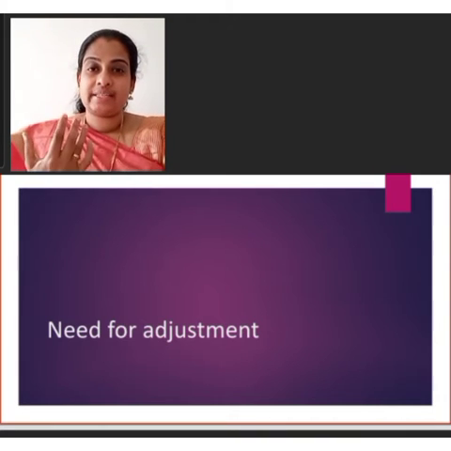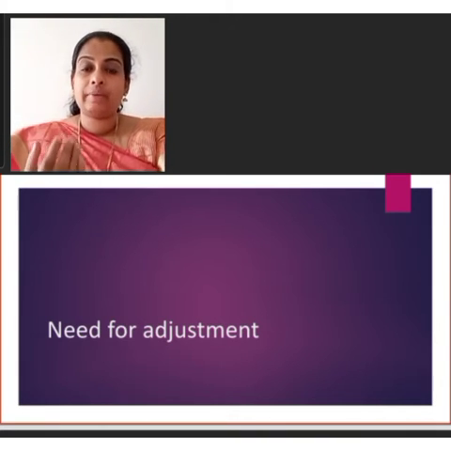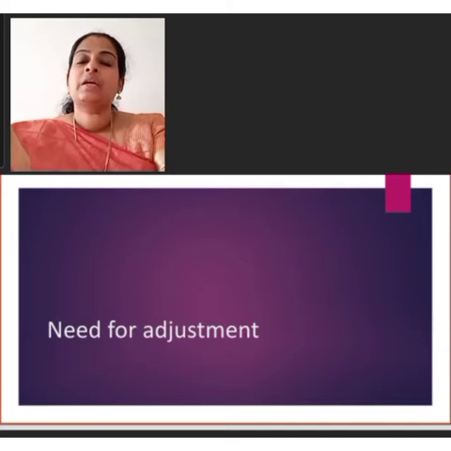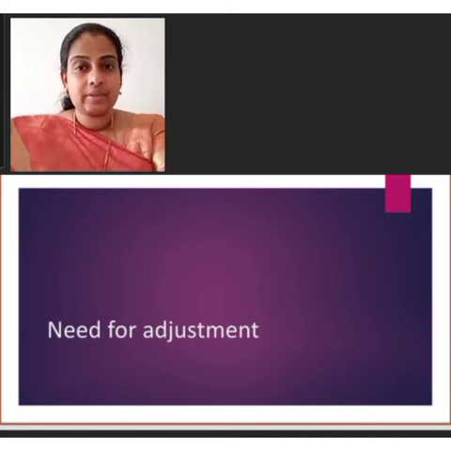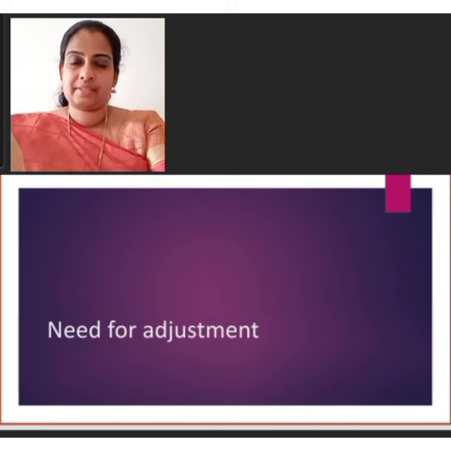Sometimes some transactions may not be recorded while preparing the trading and profit and loss account and balance sheet. Those unrecorded items are known as adjustments.